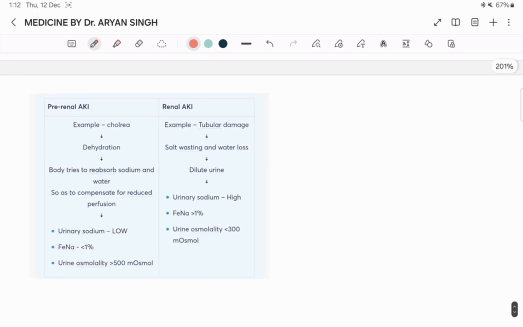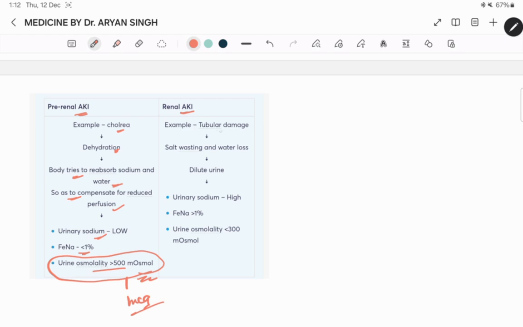Here we give one table: prerenal AKI and renal AKI. Prerenal, example cholera, then dehydration; the body tries to reabsorb sodium and water so as to compensate for reduced perfusion. Then urinary sodium low, FENa less than 1%, urine osmolality more than 500 mOsm. Prerenal AKI, this one is our question.